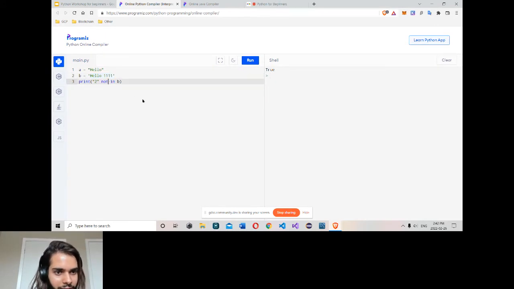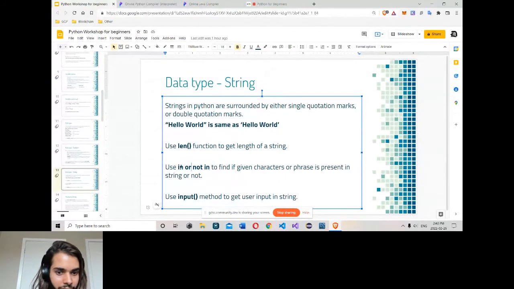So this is again a way to find if we have a phrase in a string or not. Simply in or not in. With in, if we have a phrase, true, if not, false. Not in is the opposite. If we don't have a phrase in B, true. If you have it, false. So we use in or not in to find if a given character or phrase is present in a string or not. Then we have to call the input method.